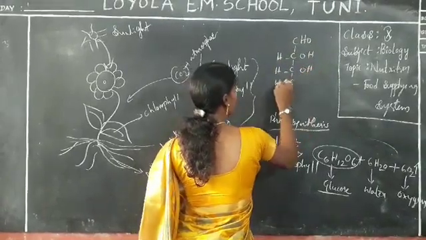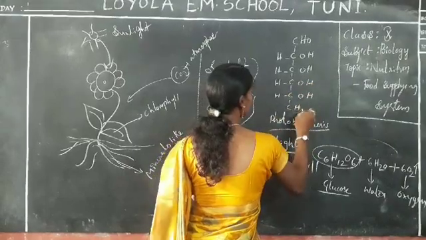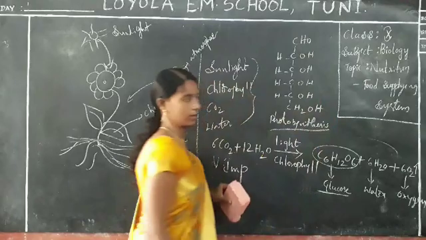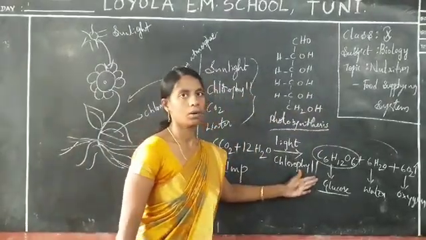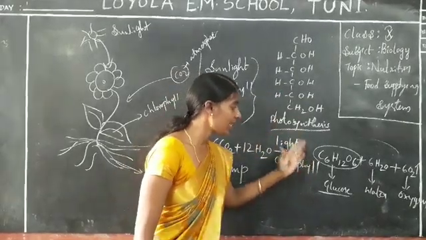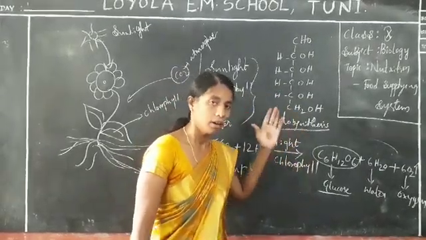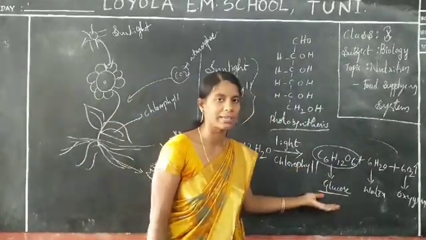HOH, HOH, HOH, CH2OH. Okay, this is the chemical structure of glucose. For example, glucose is mainly the end product of photosynthesis. Later it is changed into starch or whatever it is. Let us go to the next topic.